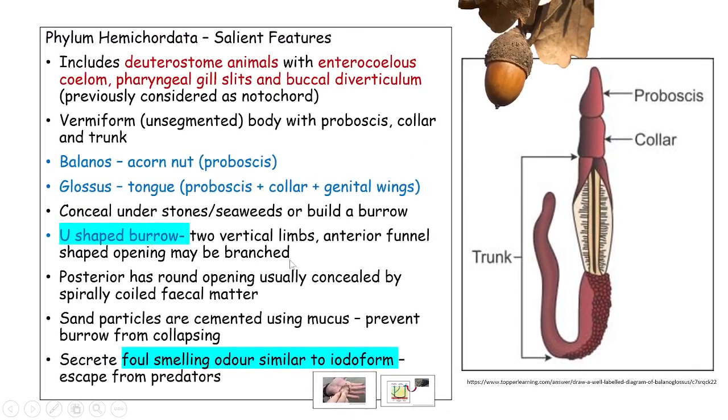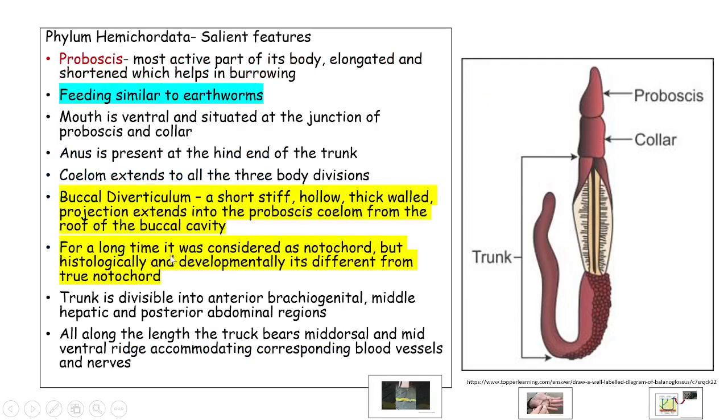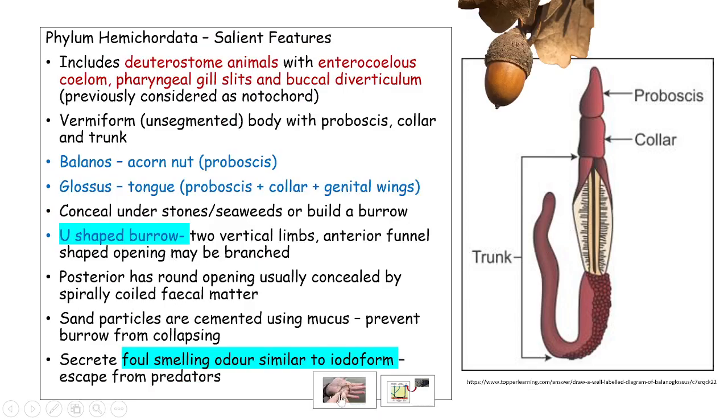So coming to the two vertical limbs and the anterior funnel shaped opening, which may be branched, the posterior end will be concealed by the spirally coiled fecal matter. Sand particles are cemented with the help of mucus, which prevents the burrow from collapsing. Another important feature is that they secrete a foul smelling odor similar to iodoform, which is a mechanism to escape from predators.